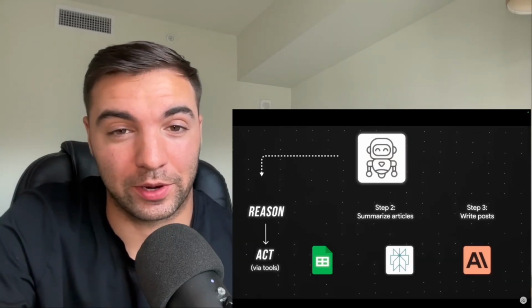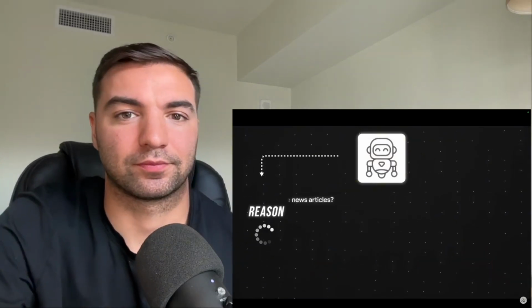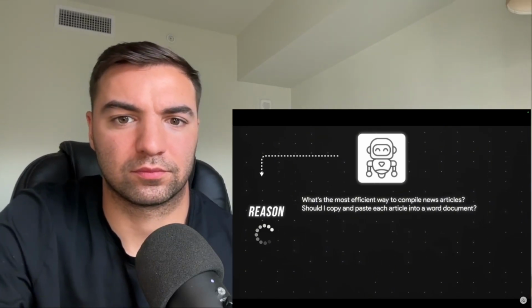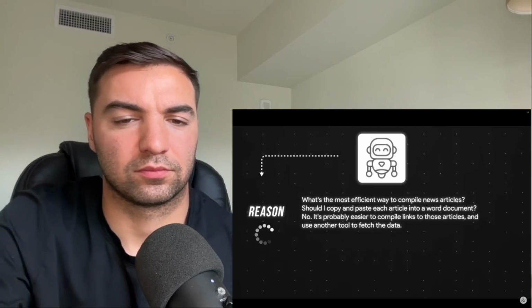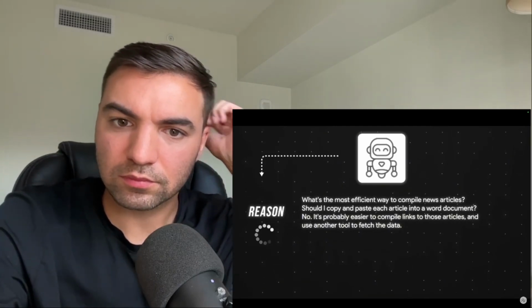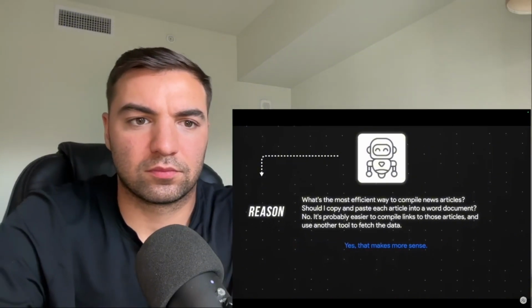In other words, the AI agent must reason. What's the most efficient way to compile these news articles? Should I copy and paste each article into a Word document? No, it's probably easier to compile links to those articles and then use another tool to fetch the data. Yes, that makes more sense.